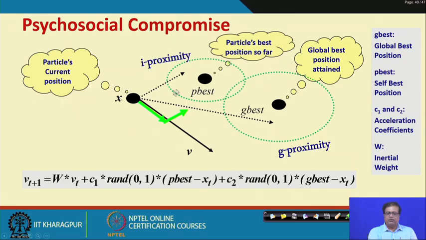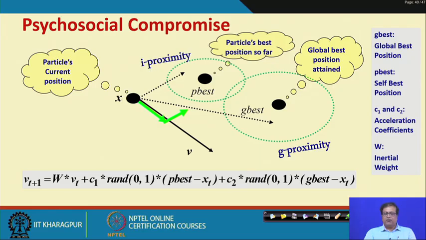So, it moves in proximity to p best and g best: the particle's best position so far and the global best position attained. The movement of the particles will be something towards v, something towards p best, something towards g best. All right. So, it is really a balance between diversity and moving towards a better fitness.